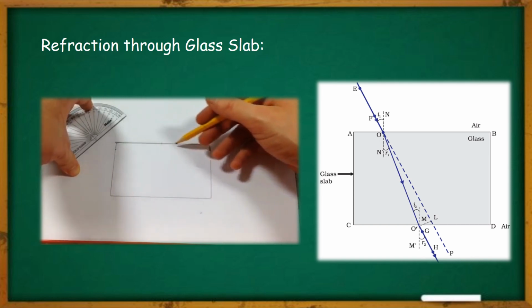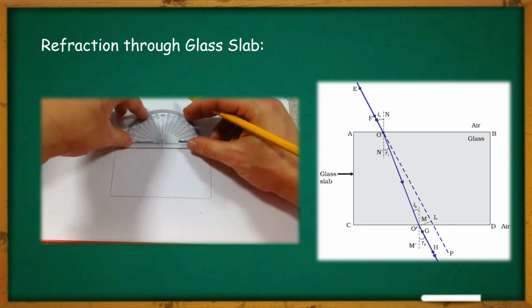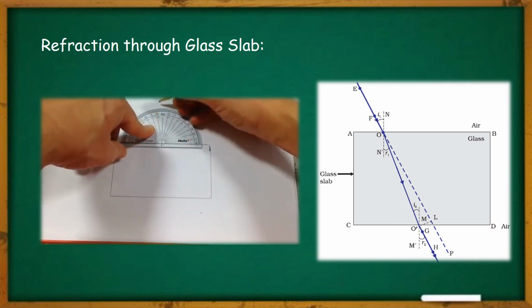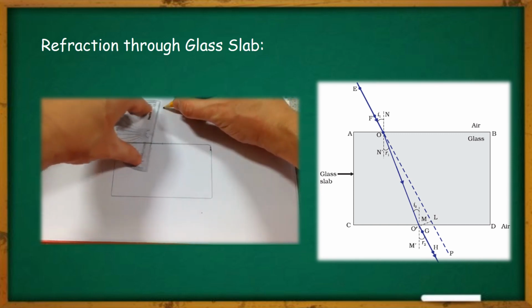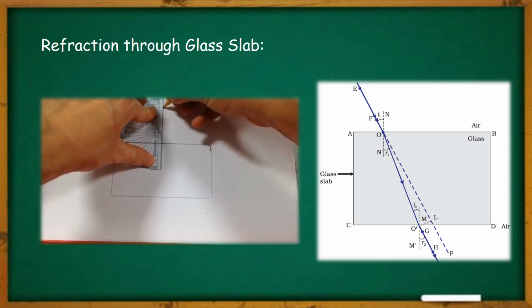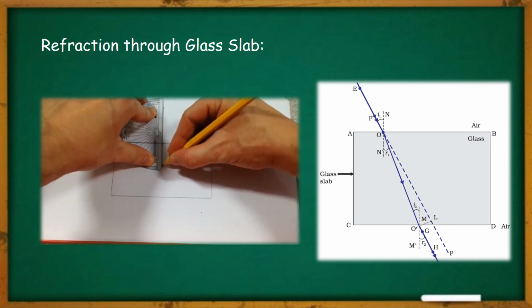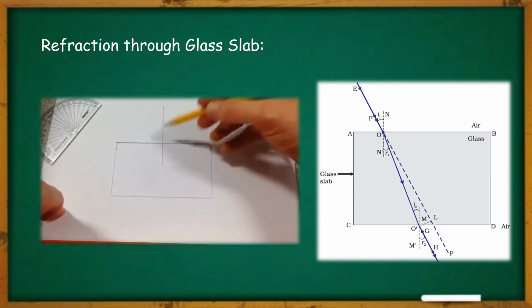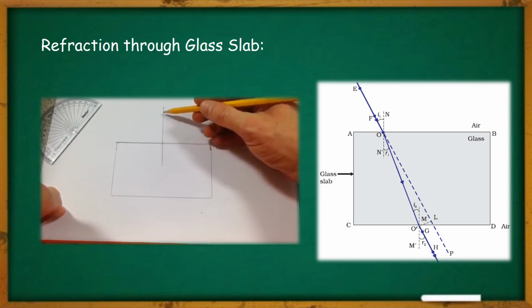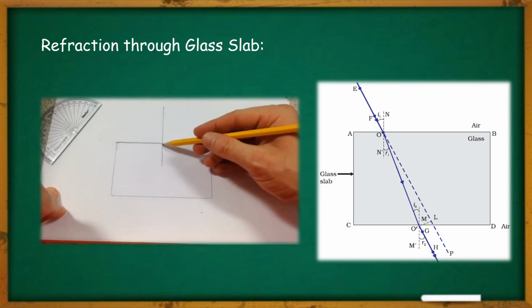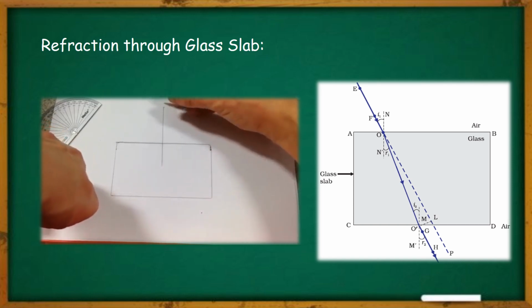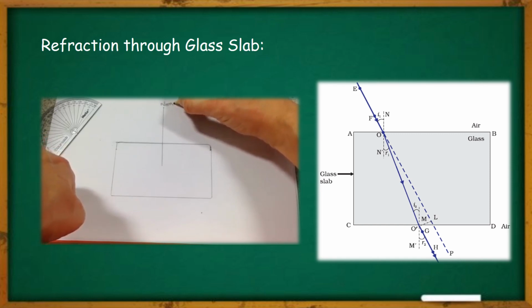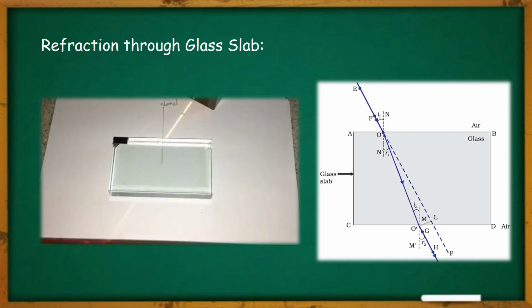We will arbitrarily choose any point on the first surface of the outline and draw a normal. You always know normal is the perpendicular drawn to the interface at the point of incidence. Now this will act as a reference line and reference point for putting the light ray. This is the normal. We can name it N dash or simply N1.